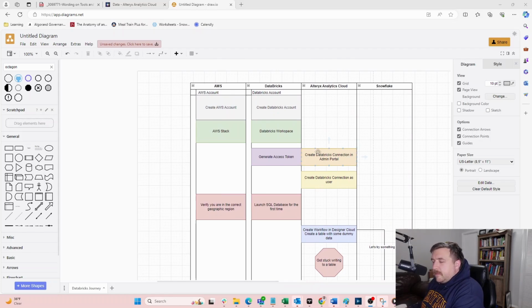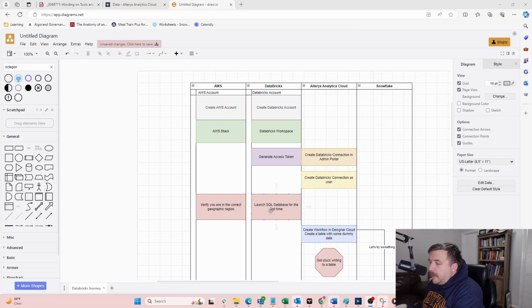Okay. We created an AWS account. We created a Databricks account. We set up a Databricks workspace by creating an AWS stack. We did this here, went through here. So this looked like one step, but essentially it's two things. Then we generated an access token. I needed this access token to create a Databricks connection in my admin portal. And then after that, I'd create a Databricks connection as the user so that my users can see it and create their own data sets in Analytics Cloud.